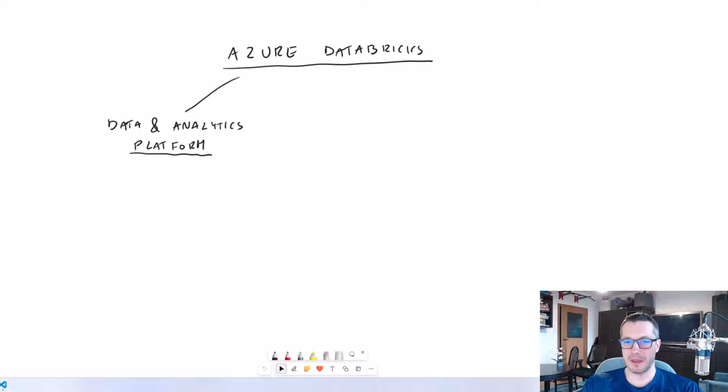But in time they started to add new features into this Azure Databricks thing, covering various aspects of data processing, which turned this single tool into the whole platform. And if you go through documentation, you will find information that there are various use cases where Azure Databricks might be useful. So let me quickly go through them.